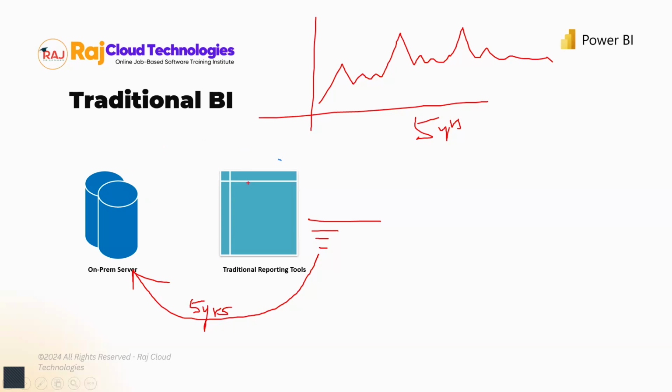Okay. So that's how things work, right? You'll have to go ahead and execute a query on the database. And when this query gets executed in the database, based on the data, it is going to take some time. And the results that you get back is going to be slightly delayed. Yes or no? So that is something that I want you to understand. Okay. And this is how a traditional BI tool was working.